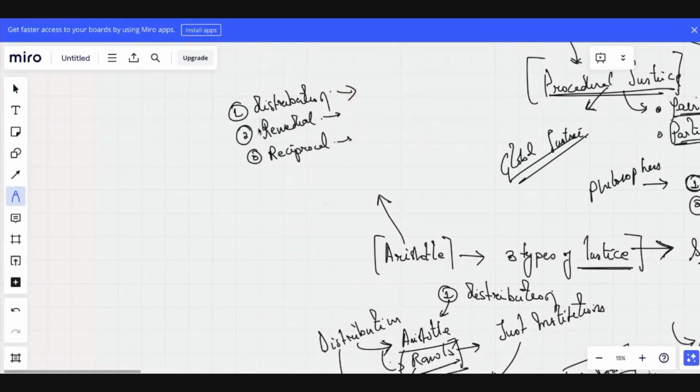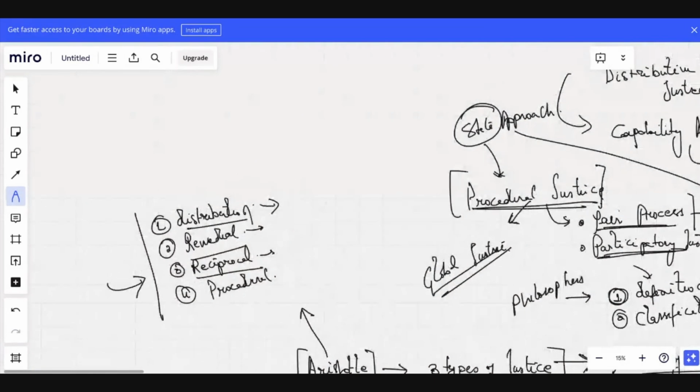Another way in the entrance exam is that they'll write distributive, remedial, reciprocal, and procedural, and then ask which of the following is not a correct classification or distinction done by Aristotle. So this is one way of asking the question.